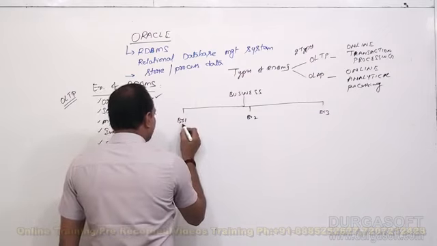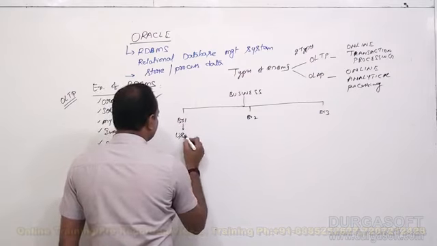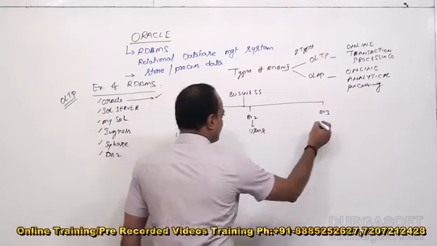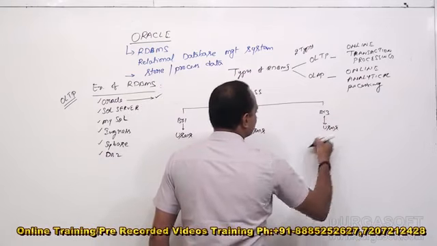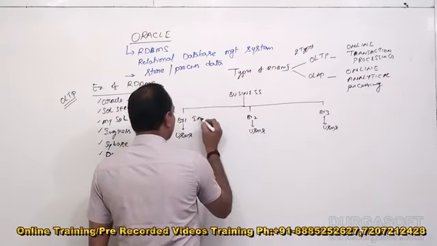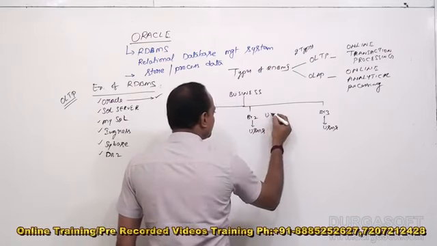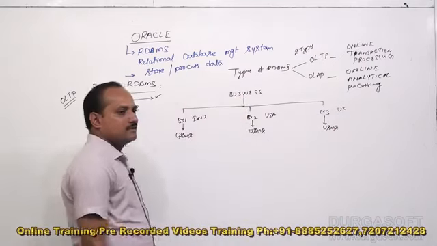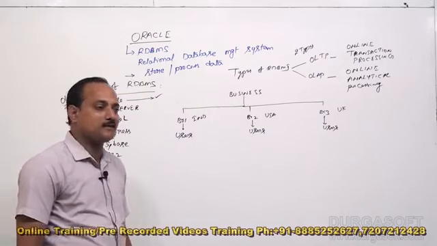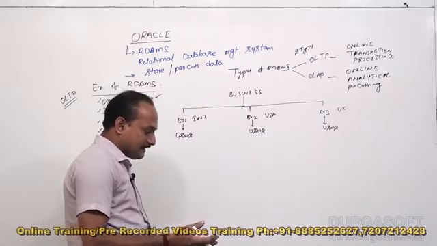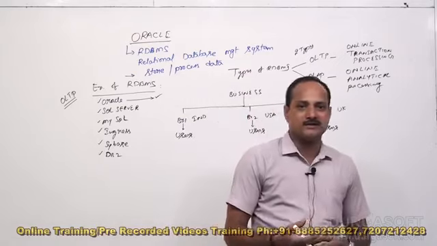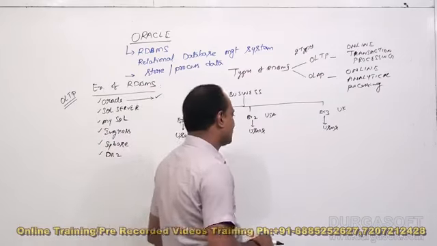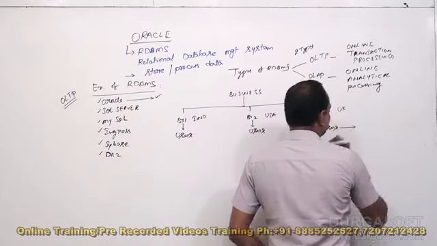And each and every branch has users. Under branch 3 also you have users. Let us assume branch 1 is located in India, branch 2 in USA, branch 3 in UK. So there is a business, and the business has three branches. Every branch has users. Who are the users?